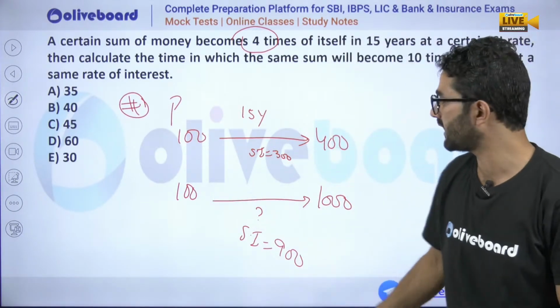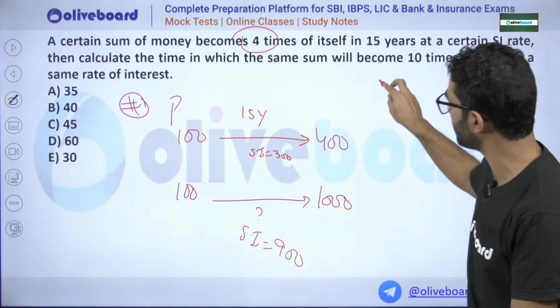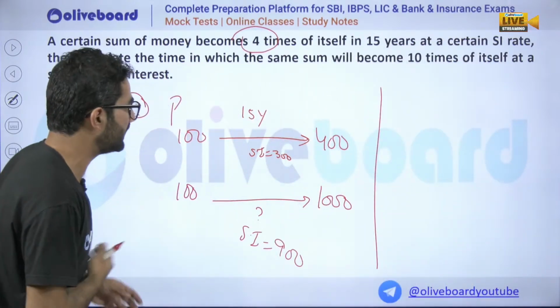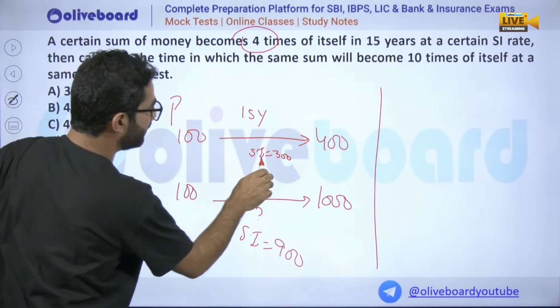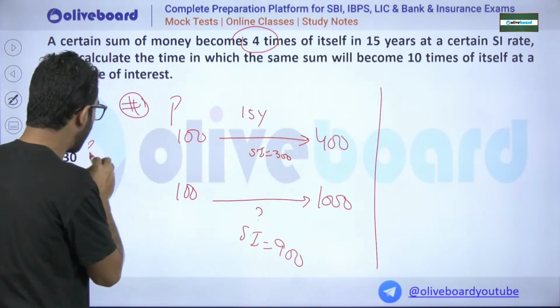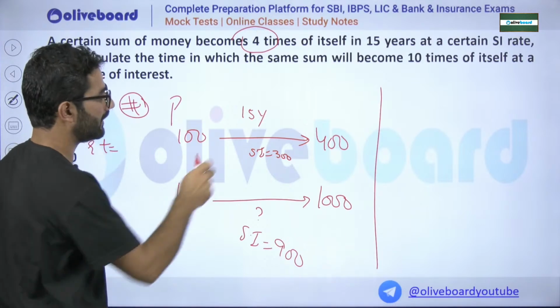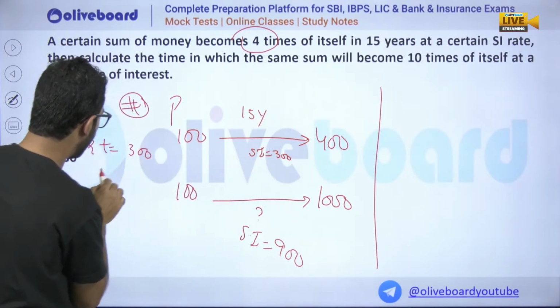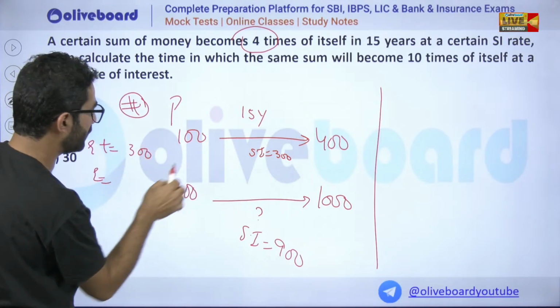Okay, now you can go by 2 ways. Here I will tell you 2 methods. Then I will go for the trick also. Now, if you see, sir, simple interest total is how much? 300. How much time? So RT is how much? It will be 300 and time is 15, as we are going to calculate the rate.